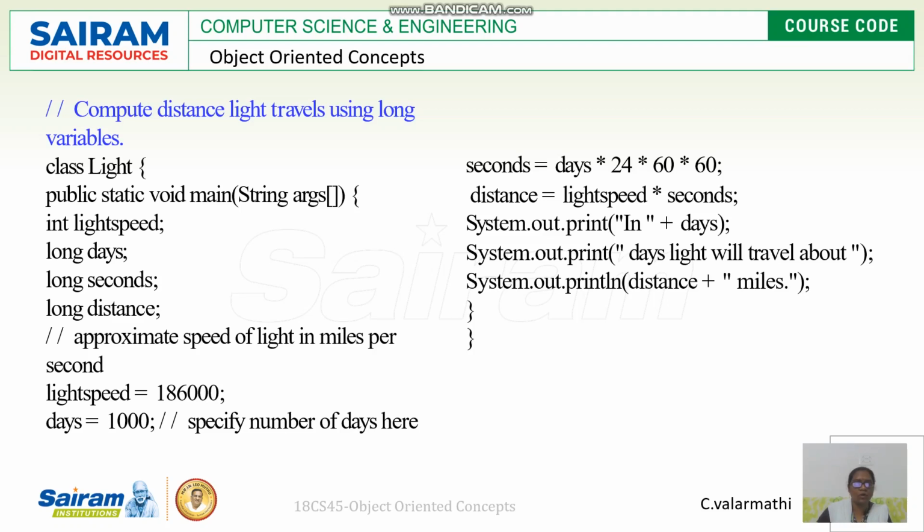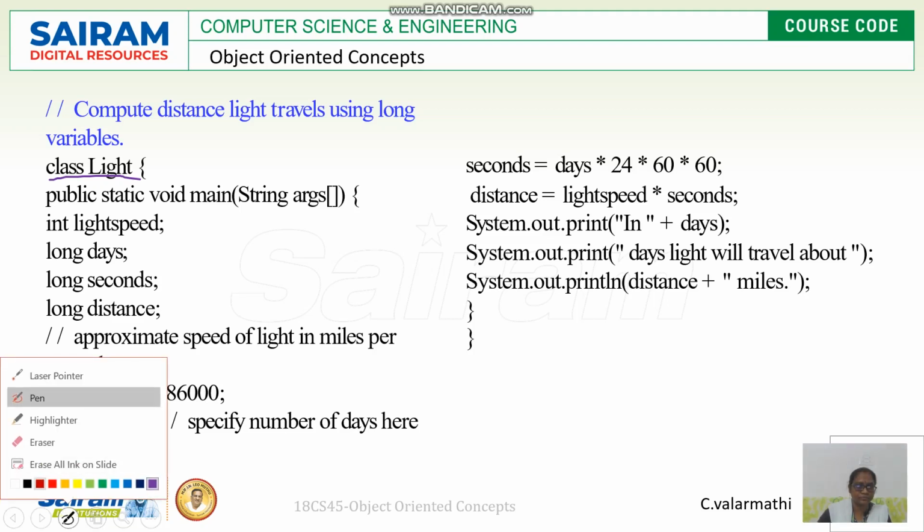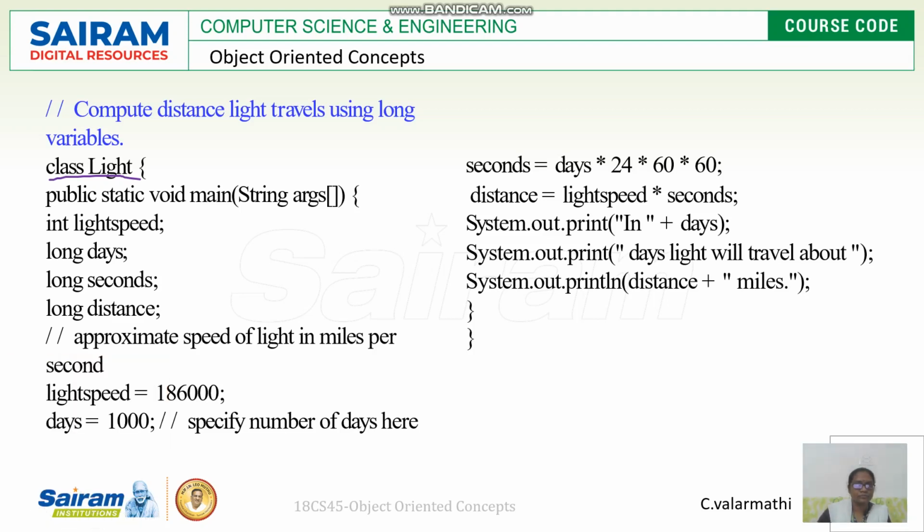We will see how the distance light travels is computed using long variables. Here the class name is Light, and it starts with public static void main. Here we declare an integer lightspeed, and long days, long seconds, long distance.